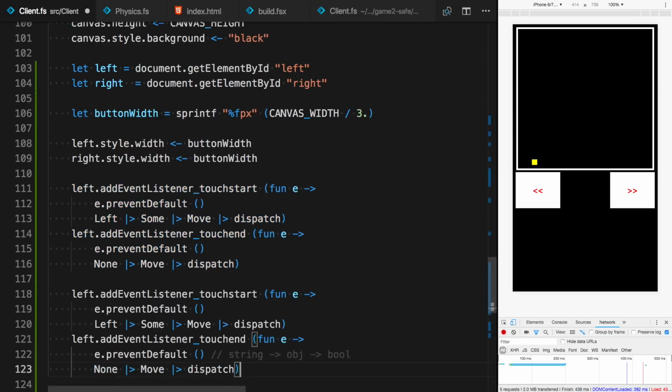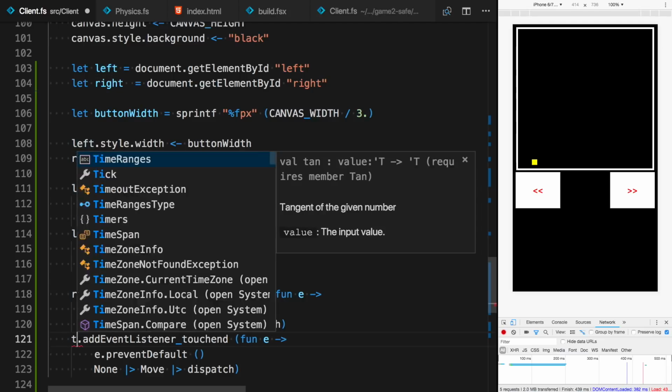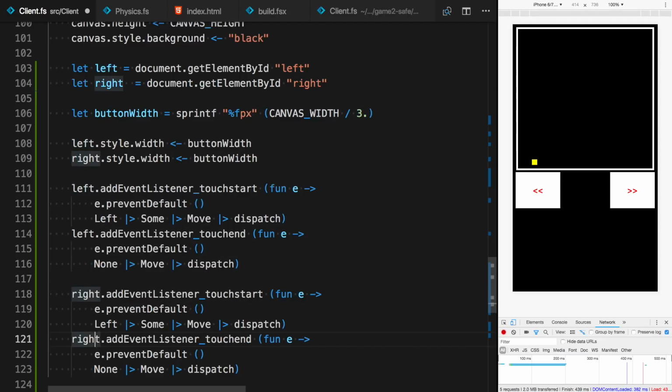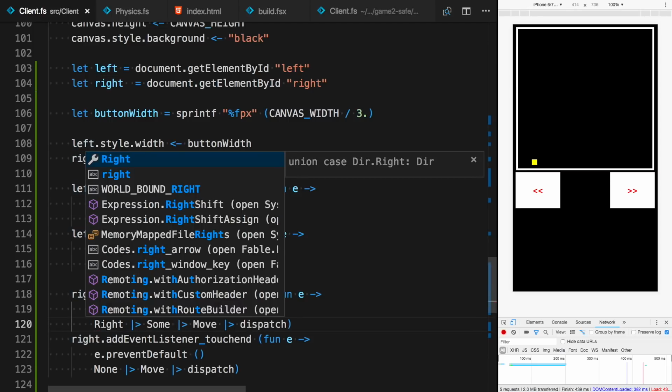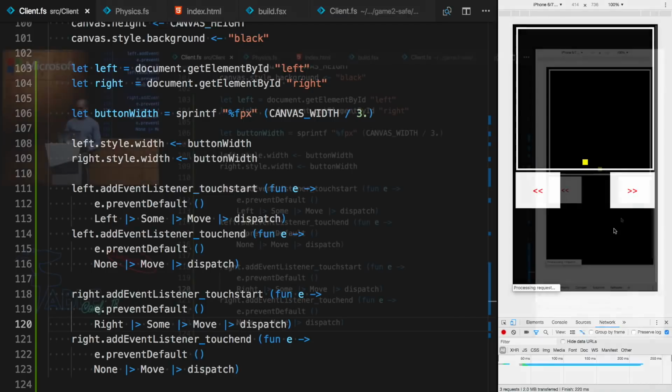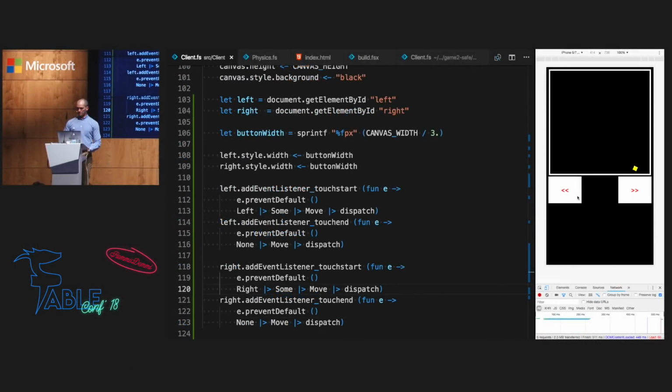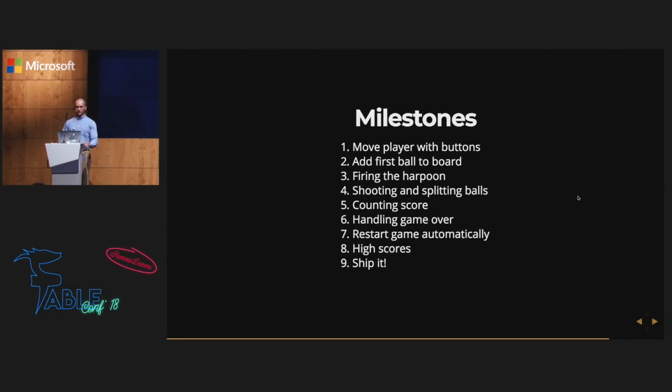So what I want to do now is to attach the corresponding event handlers to the right button. So whenever someone clicks the right button, he should move right. Yep. Okay, so that concludes our first point. Move player with buttons, check.